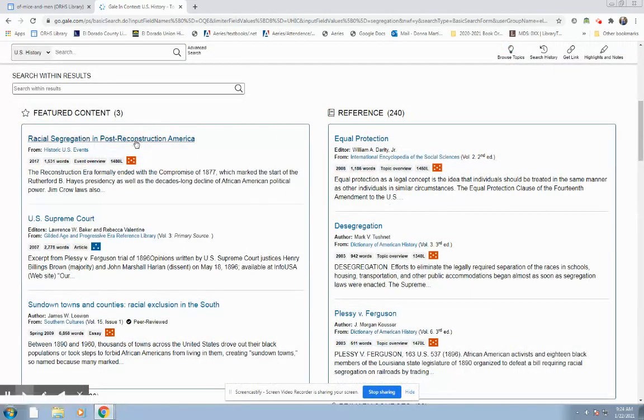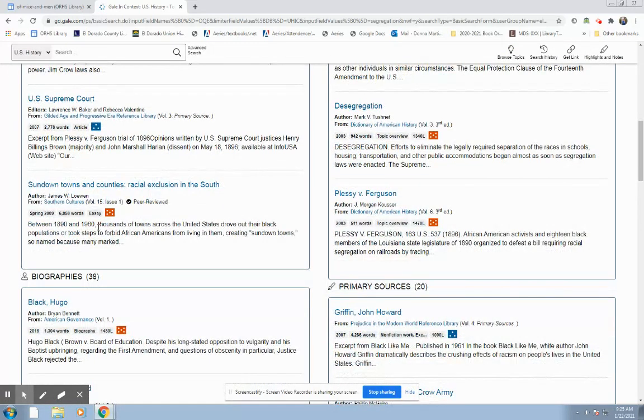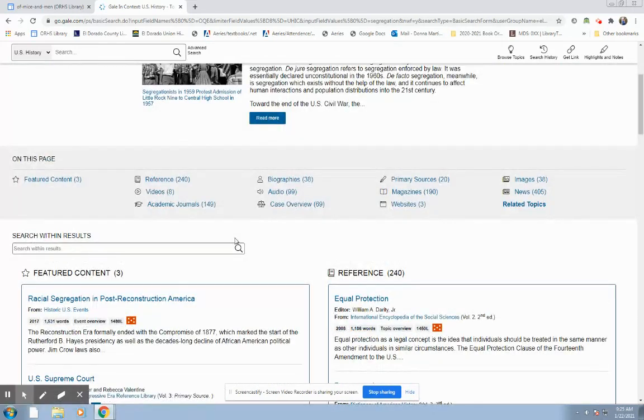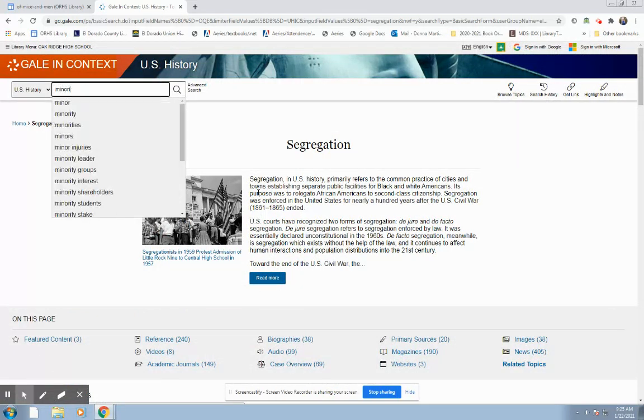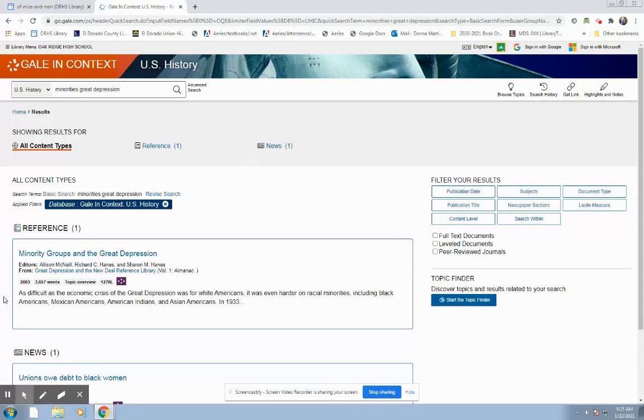So yeah, we have post-Reconstruction. This one's a big range. Let's narrow down these results. Let's tell the database that we're focused on the Great Depression. So I'm going to type in minorities and then just the words Great Depression. Wow, that was easy. Minority groups and the Great Depression.